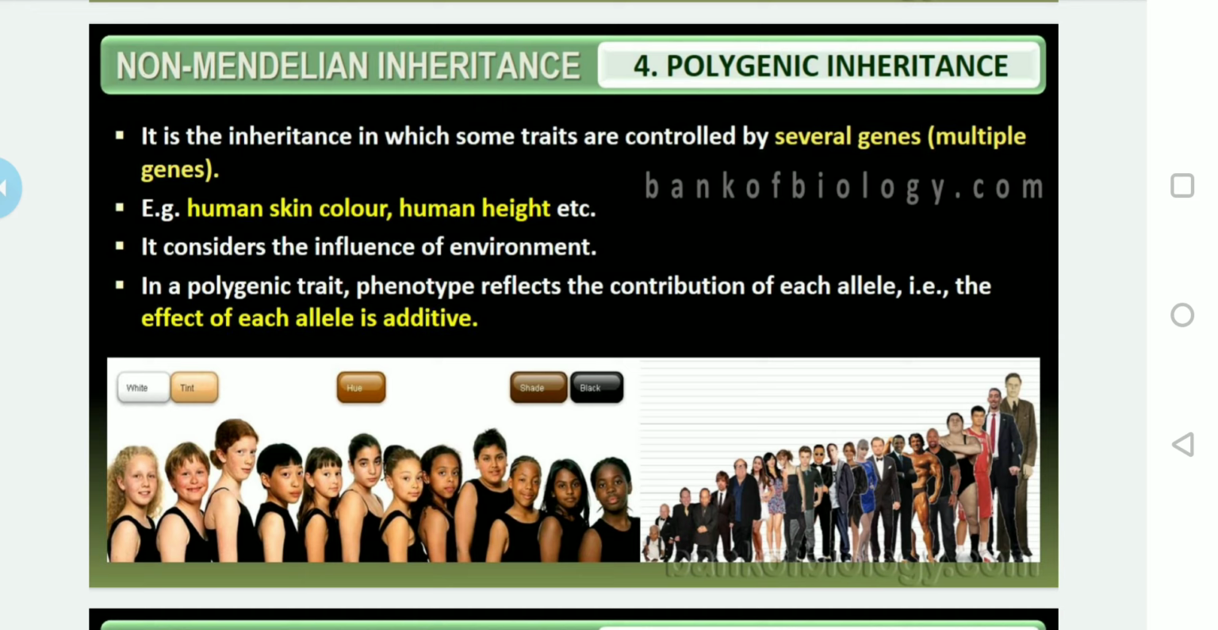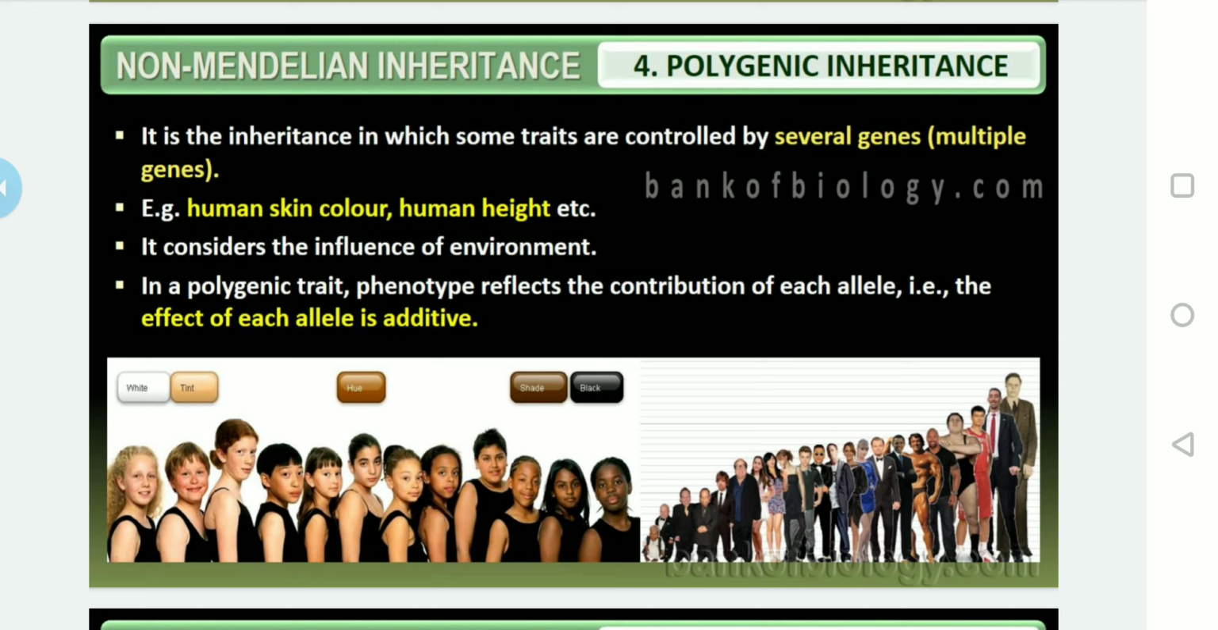What is polygenic inheritance? It is an inheritance, and inheritance is the phenomenon, as I told you in the beginning also, in which some traits are controlled by several genes. Several genes are also known as multiple genes. The best examples, as I said, are human skin color and human height. It considers the influence of the environment.